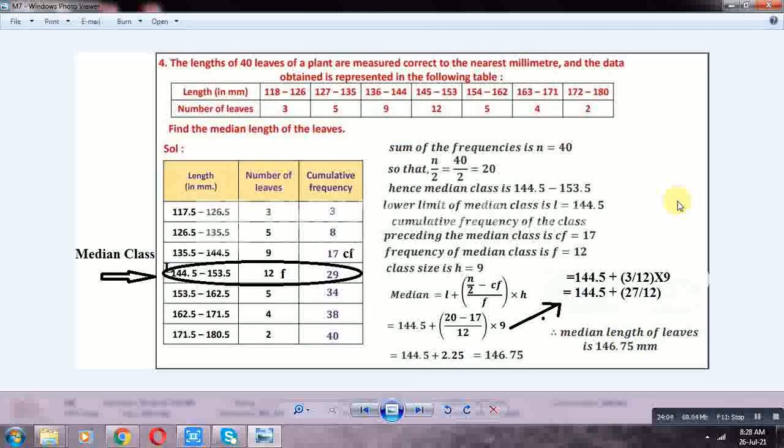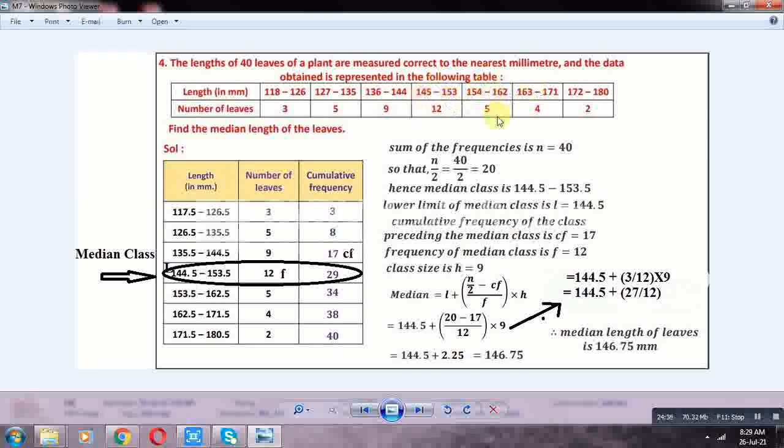Length in millimeters, number of leaves: 118–126, 3; 127–136, 5; 136–144, 9; 145–153, 12; 154–162, 5; 163–171, 4; 172–180, 2. Find the median length of the leaves.